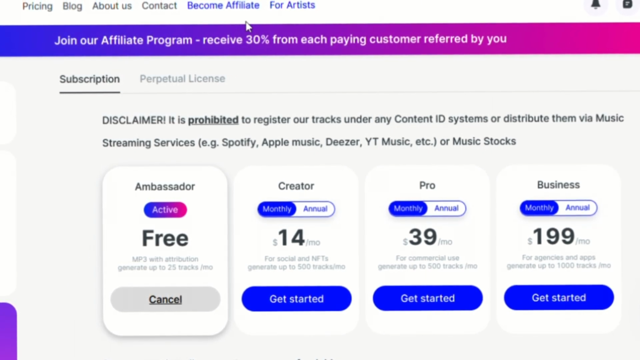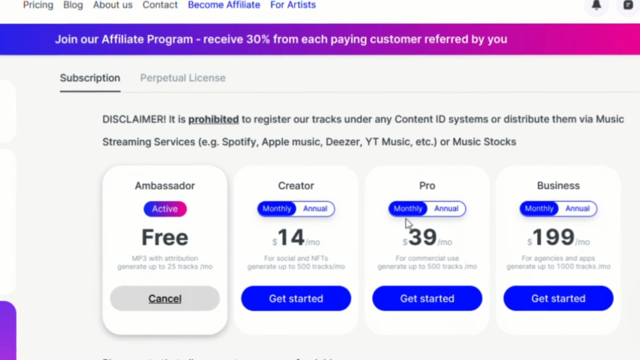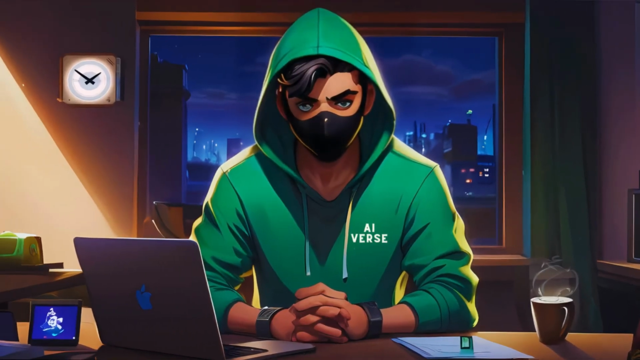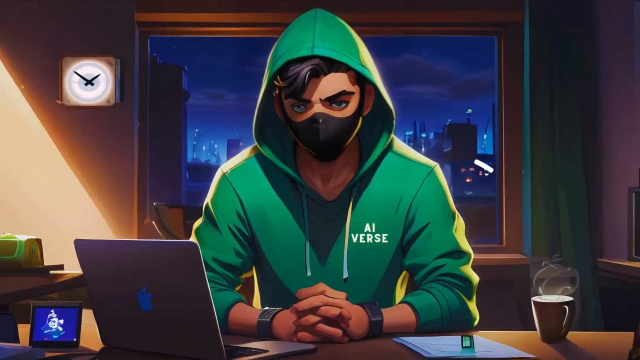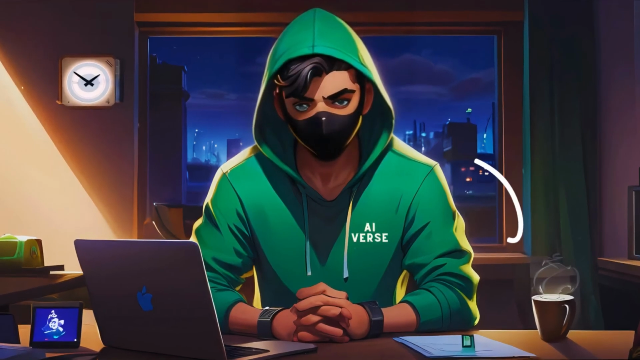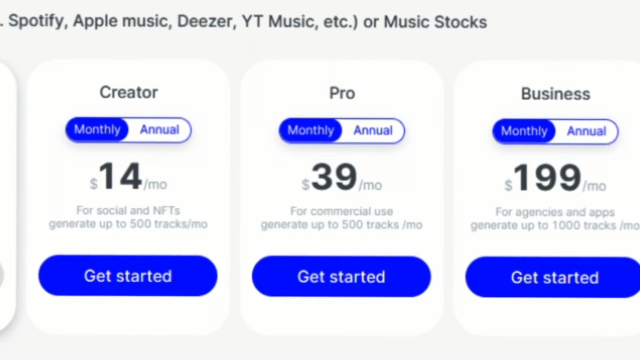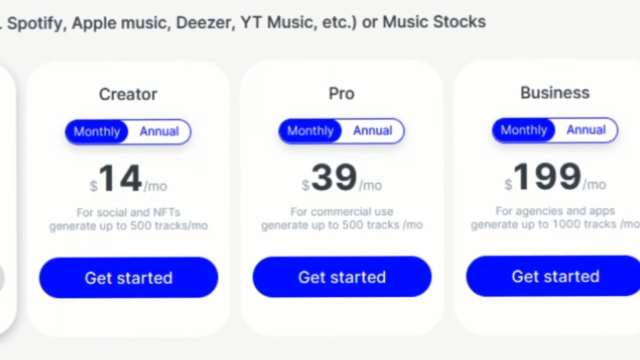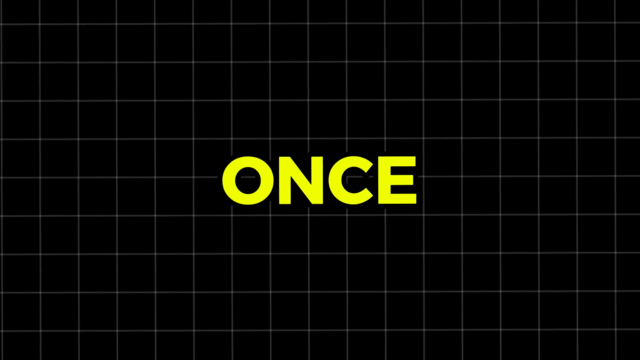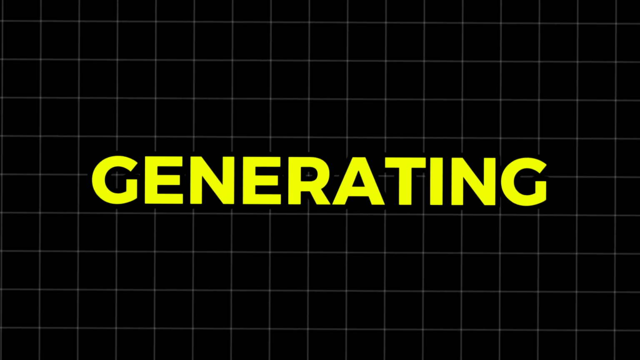Finally, I would like to point out that Mubert's free version currently gives you 25 tracks per month, and you also have to give attribution, meaning you have to mention the link in your description, and you cannot get a commercial license with the free version. Their Pro version, however, lets you generate 500 tracks per month, and you can also get a commercial license with that. It's worth the money once your channel is successful and generating income.